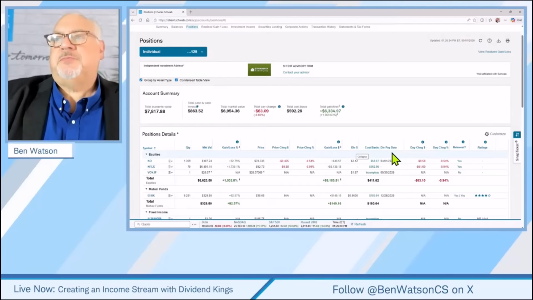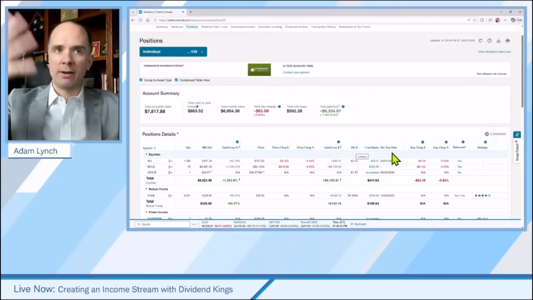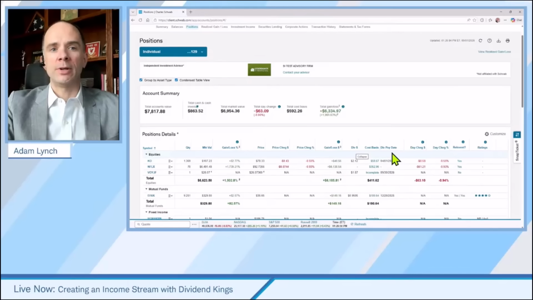Yeah, this is a fantastic tool to be able to monitor this stuff and kind of get a handle of multiple stocks, right? So if we had a list of 20 names here, we'd be able to really see when those dividends were coming in and kind of be able to organize and try and structure that stream.